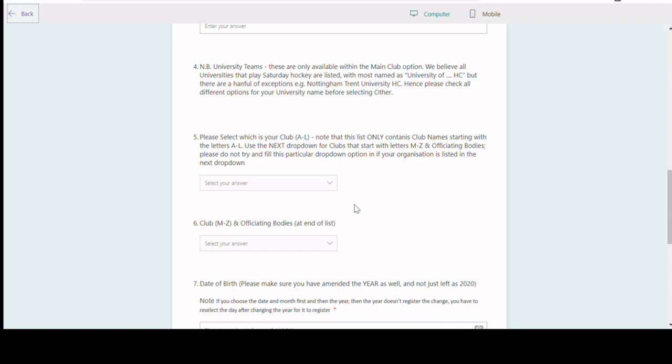Most of the universities are listed with the names University of, so University of Durham, University of Nottingham, etc. But there are some universities, a small handful, that are known by different naming conventions, such as Nottingham Trent University Hockey Club. So do check the second list first with the clubs M to Z, because most are listed University of. But if they're not listed there, then you might want to try alternative versions like Nottingham Trent, for example.